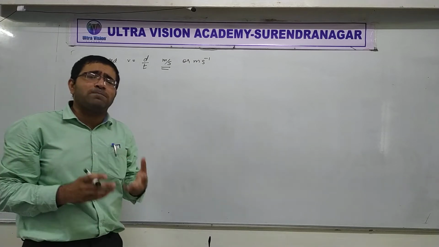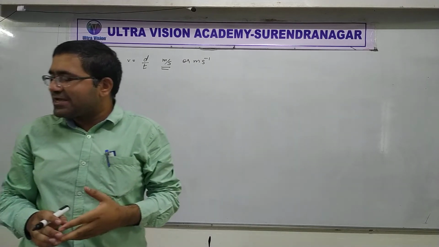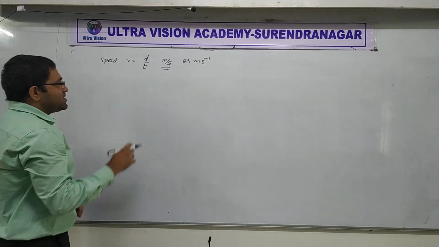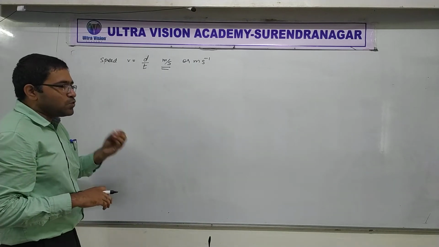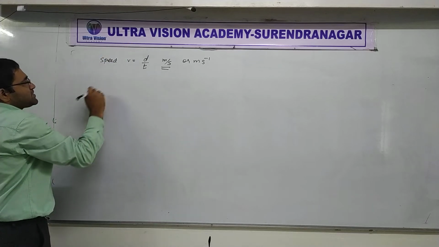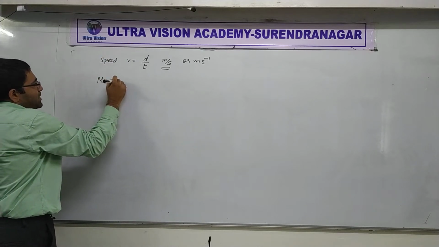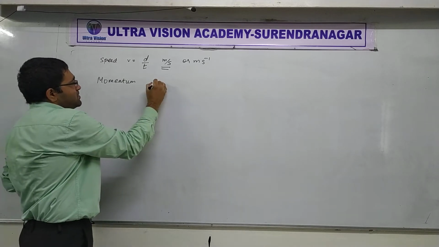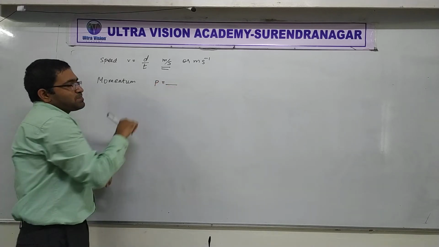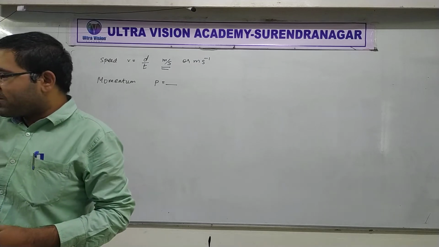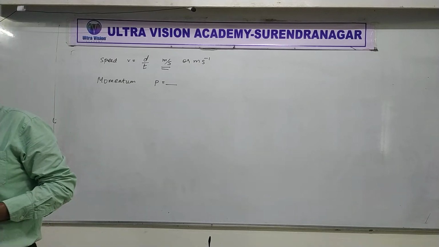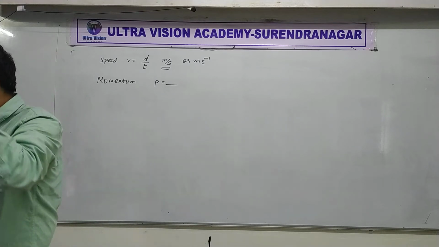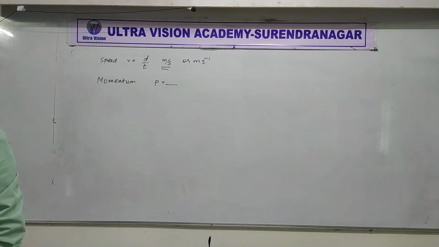Like this, there are so many derived units. The list is very big. Let's just have a look at a few. So now let's think of momentum. I'm sure in 9th standard you have studied about momentum. Anyone remembers the formula of momentum? P equal to, momentum, P is equal to mv.